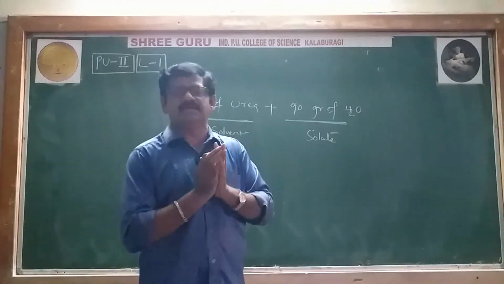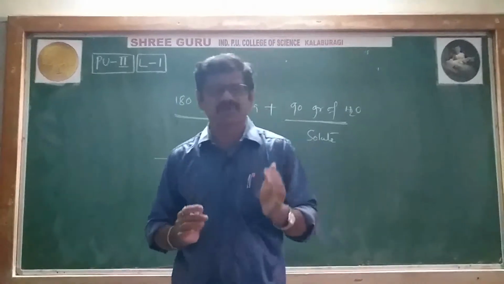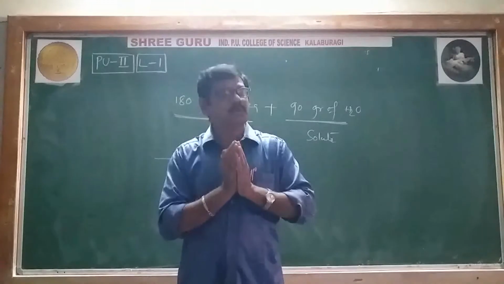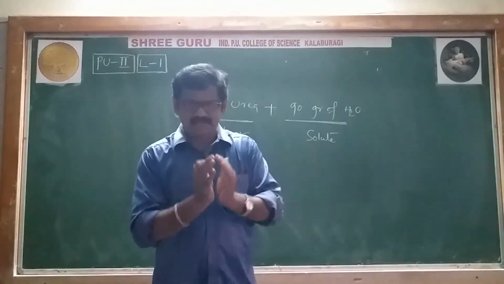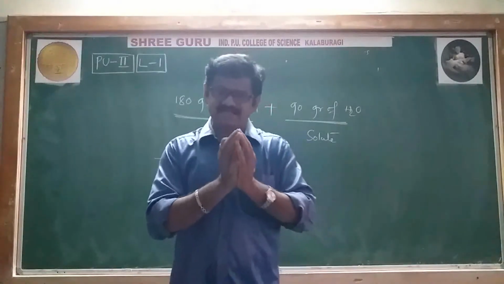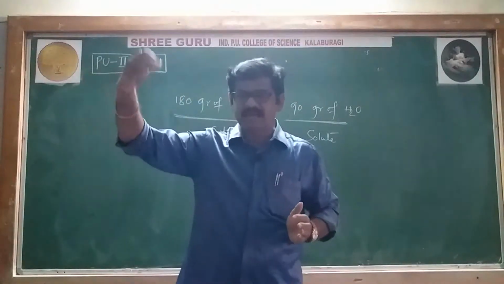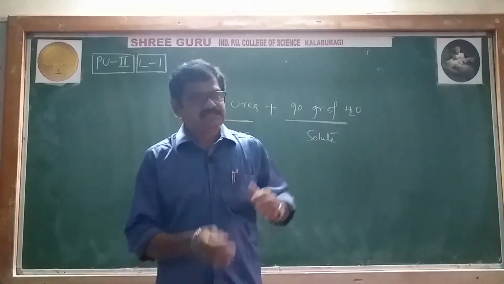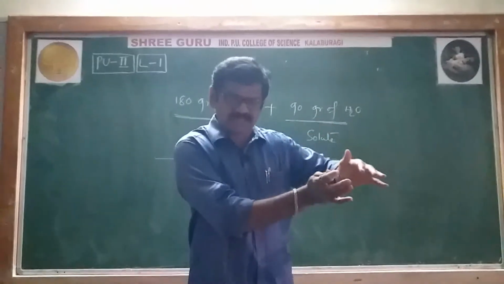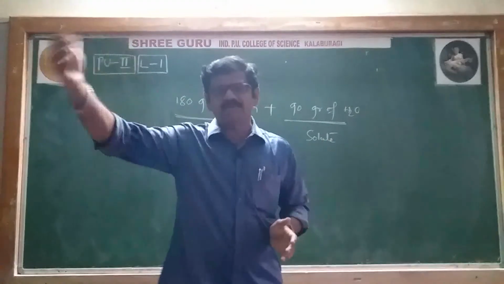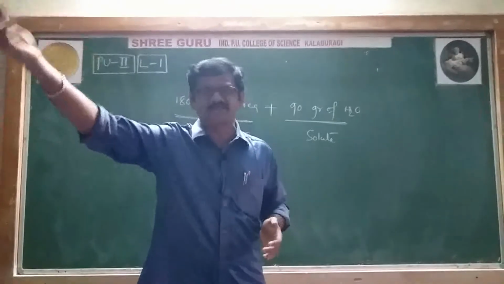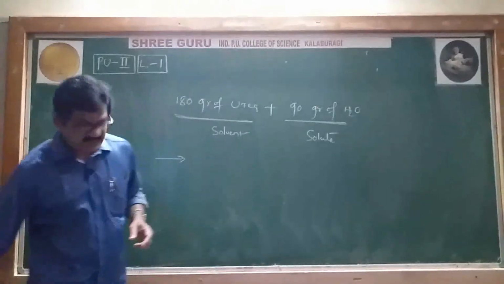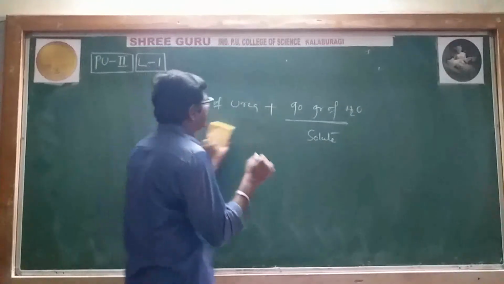The important point is, please try to remember, a smaller amount means a smaller number of moles should be considered. I'll repeat: the substance with fewer moles is the solute, and the substance with more moles is called the solvent. A small amount is nothing but fewer moles, so that substance is the solute. A larger amount means a larger number of moles, so that substance should be considered the solvent. See here, we will convert into moles.